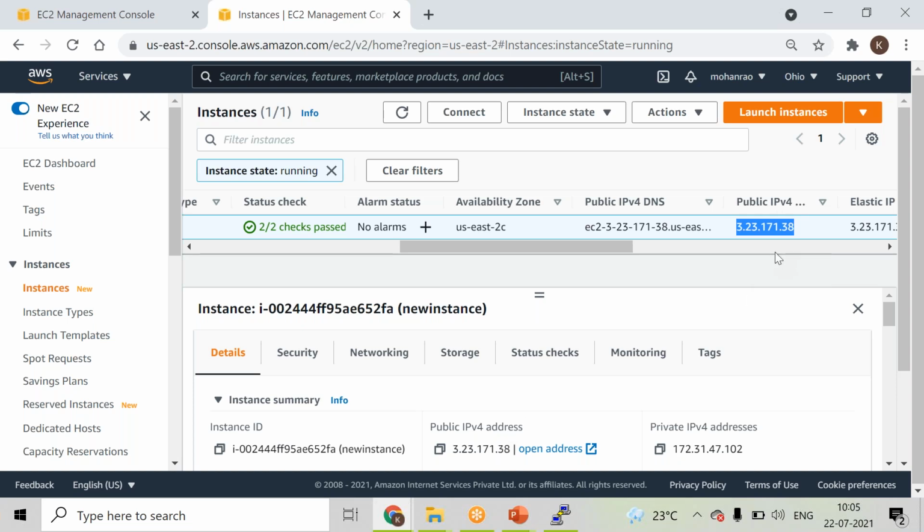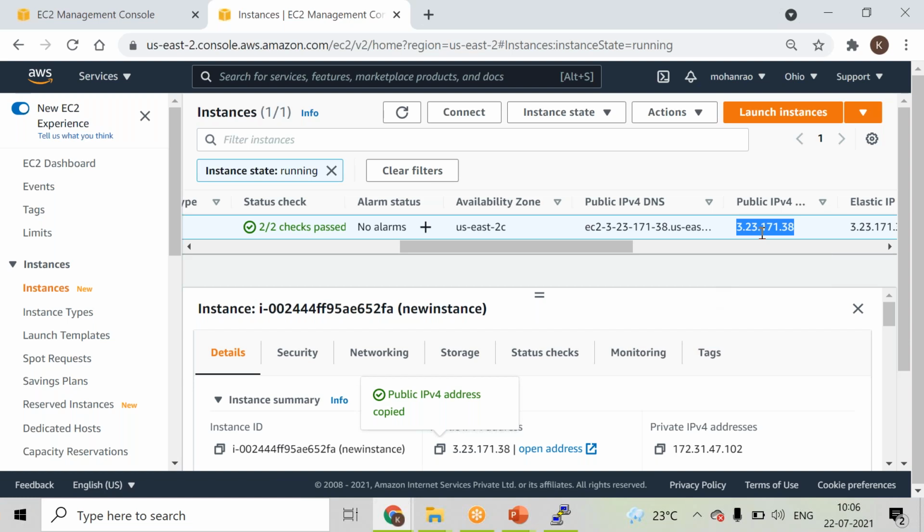If you want to make it static, you can take the help of the elastic IP concept. If you don't have EC2 instances in public, then you don't need it. I'm not saying it's mandatory. Whenever you have a requirement to make your public IP address static, only then will you use the elastic IP. I did not say it's a replacement for the private IP address. It's just a replacement for a dynamic public IP address.